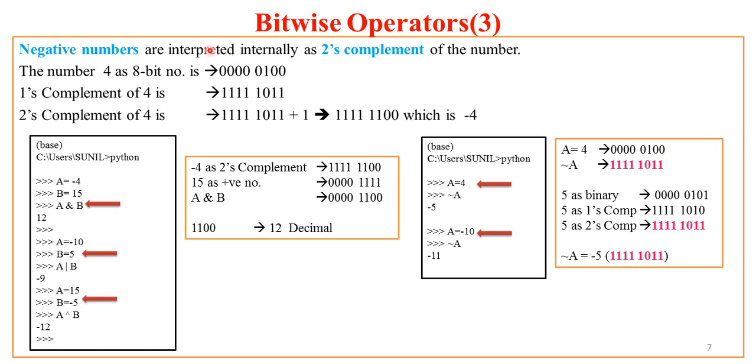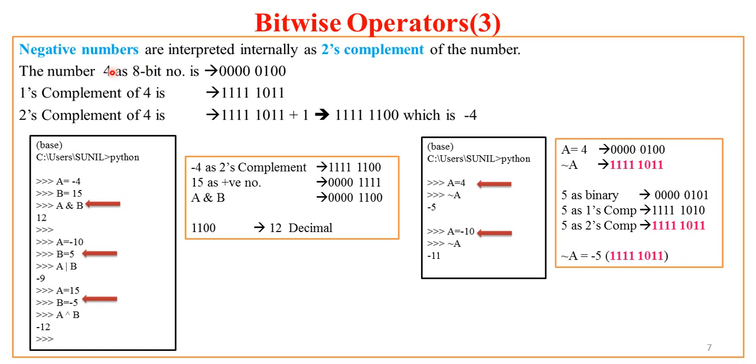Now let us try with the negative numbers. Now do remember, negative numbers are internally represented as 2's complement. There is one technical design behind it, and as a technical guy, I will ask you to do some engineering on these negative numbers. You will have to go to the digital electronics subject and learn this, because discussing everything is out of scope of our discussion, our syllabus. Still I'll try to make you understand some of the important things which are essential to understand bitwise operators.